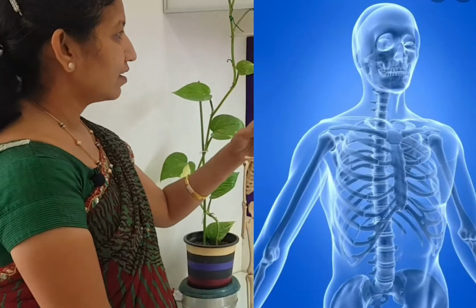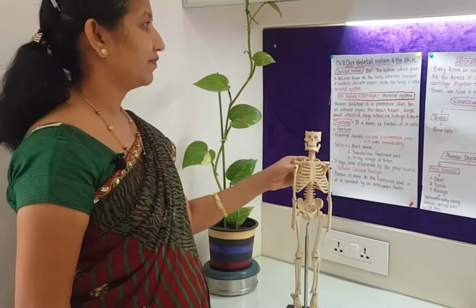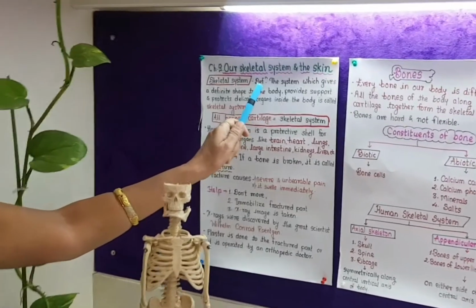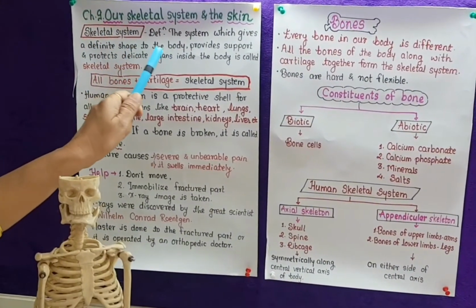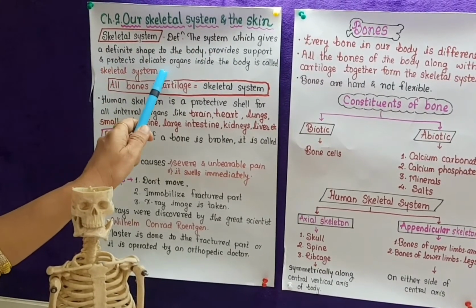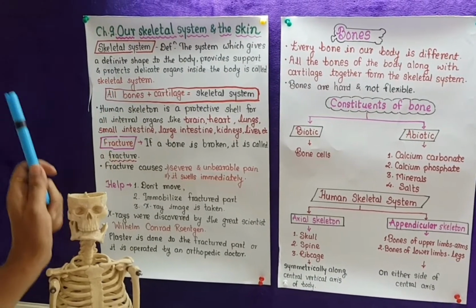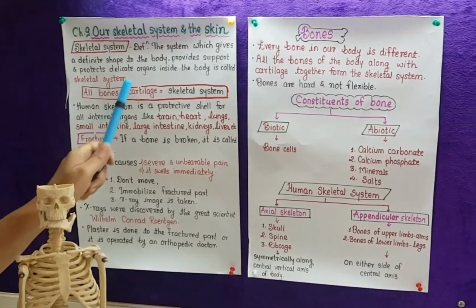Now, we will see the definition of the skeletal system. The system which gives a definite shape to the body, provides support and protects delicate organs inside the body is called the skeletal system. I will repeat it for you.